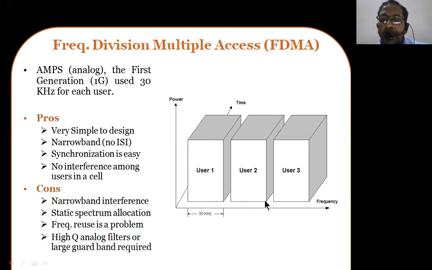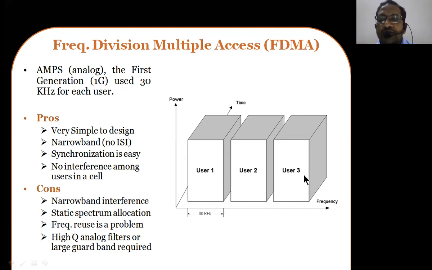40 plus 30, it's going to be 70. 70 plus 10, 80. So 80 plus 30 is going to be 110 kilohertz. So up to here, it is going to occupy around 110 kilohertz bandwidth on the frequency spectrum. Right. Now, by looking into this particular system of communication, you can easily see that the bandwidth requirement, the bandwidth which is used to support this technology, is going to be really huge.